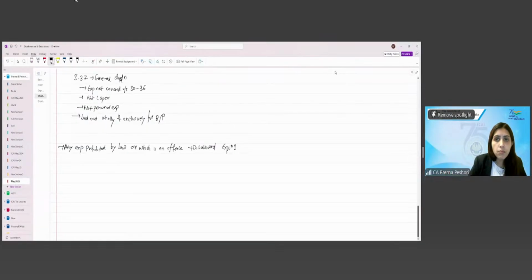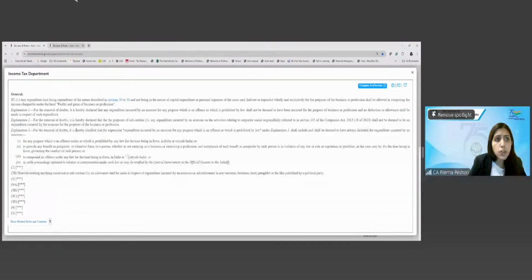Fine. Now it says for the purpose of the removal of the doubt, it is hereby declared that the expenditure incurred by the assessee for any purpose which is offence or which is prohibited by law shall include the following expenditure incurred by the assessee.